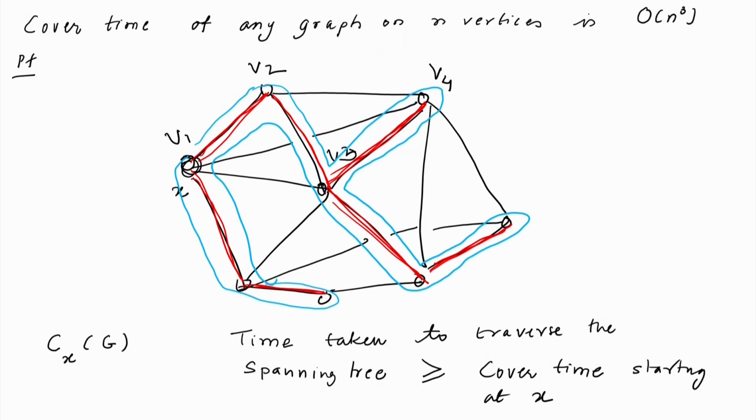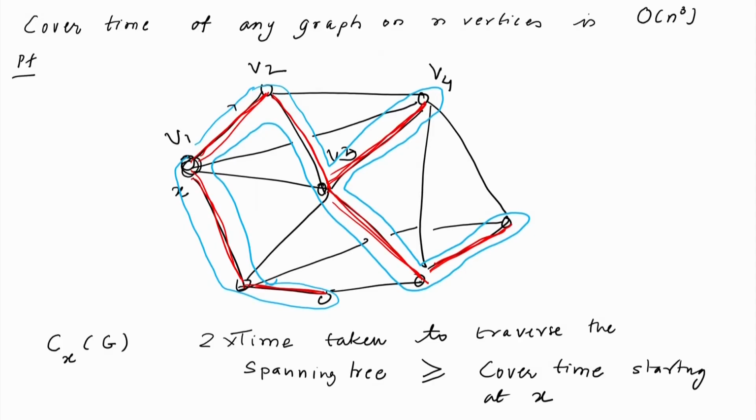If I travel along the blue line, that would mean I visit every vertex twice. So, I have done this in a particular way, and that would have visited every vertex twice. So, 2 times the time taken to traverse a spanning tree is also greater than or equal to the cover time. And I want to traverse the spanning tree in the exact order as indicated by this particular blue line.